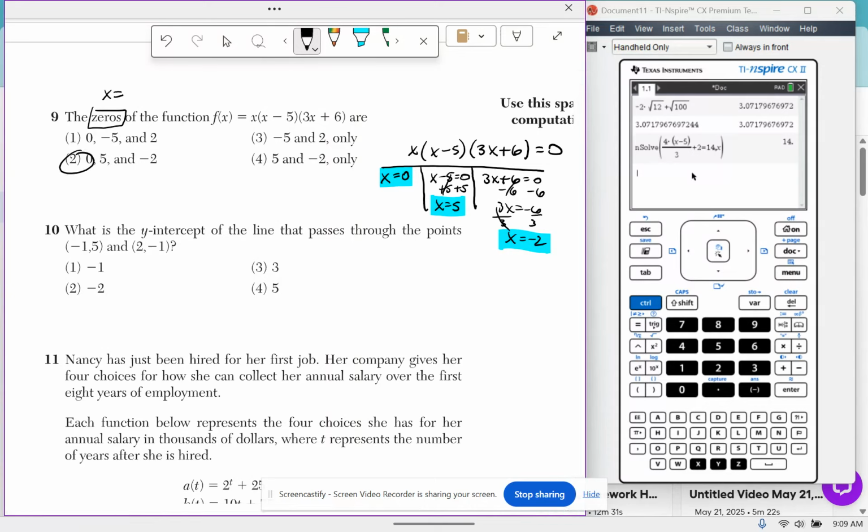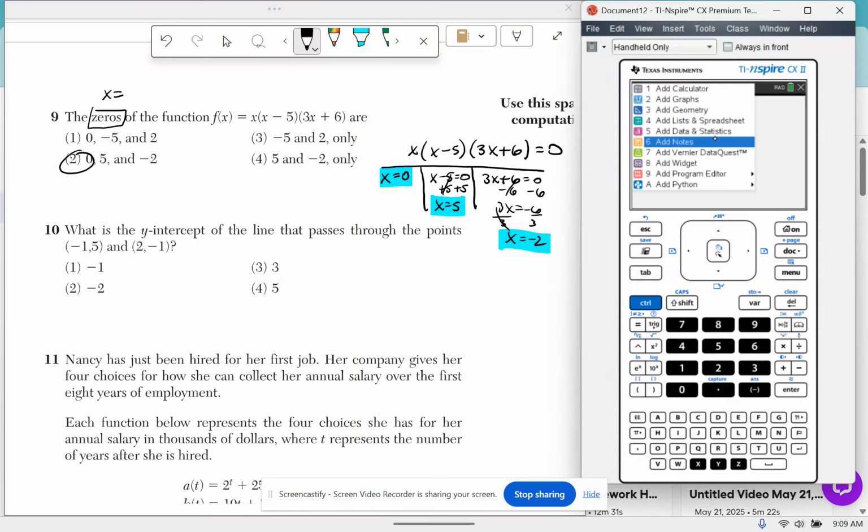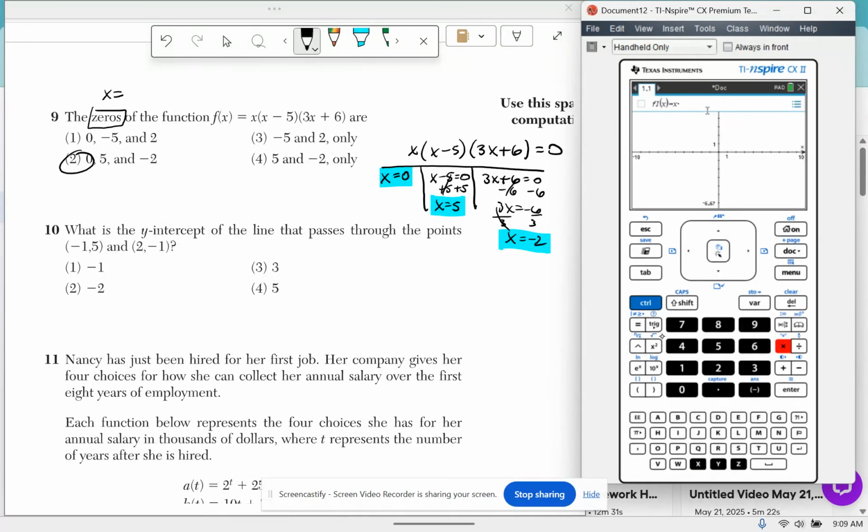I can check that on my calculator by graphing that original function and looking for the x-intercepts. Remember, that's another word for the zeros. So I'm typing in x times x minus 5 times 3x plus 6 to a graph page, and then I am graphing it. And I see I have zeros at negative 2, 0, and 5.